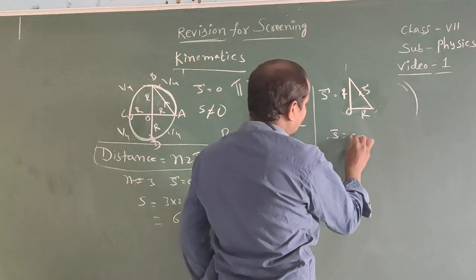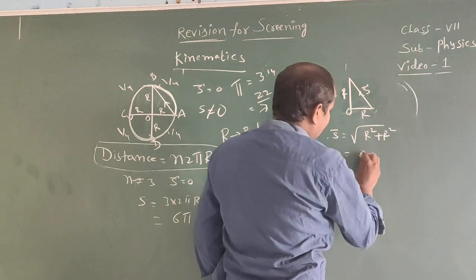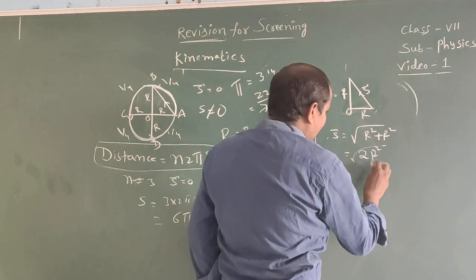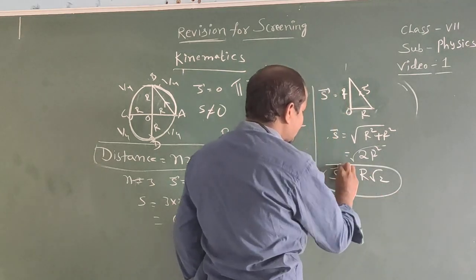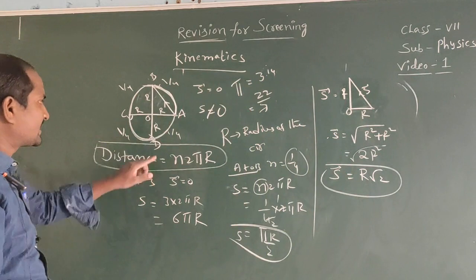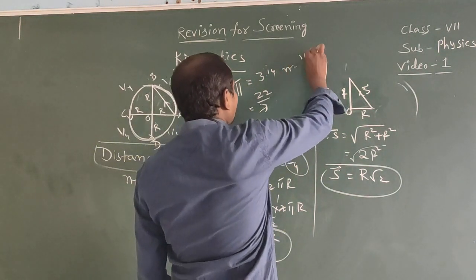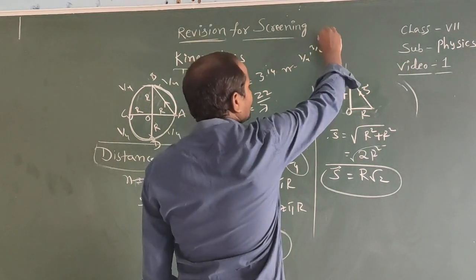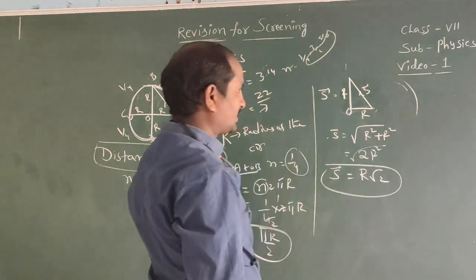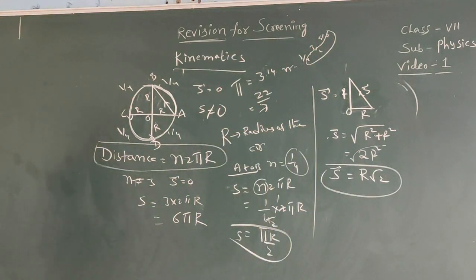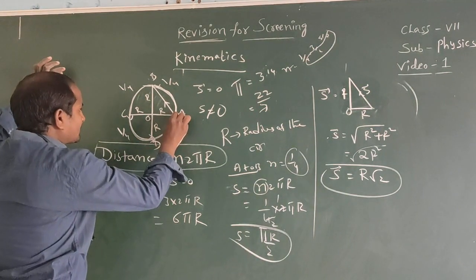So here s bar equal to root of r square plus r square, that equal to 2r square. We can write here r into root 2. It is the displacement. The body is moving in a circular path. How many times here? 1 by 4 times, 3 by 4 times. N equal here 1 by 4, 3 by 4, 5 by 4, 7 by 4. The denominator is 4. Then displacement equal to r into root 2. For example, the body is moving on a circular path from A to C.